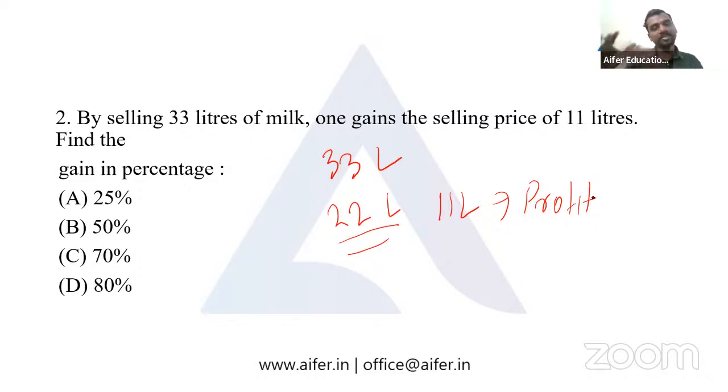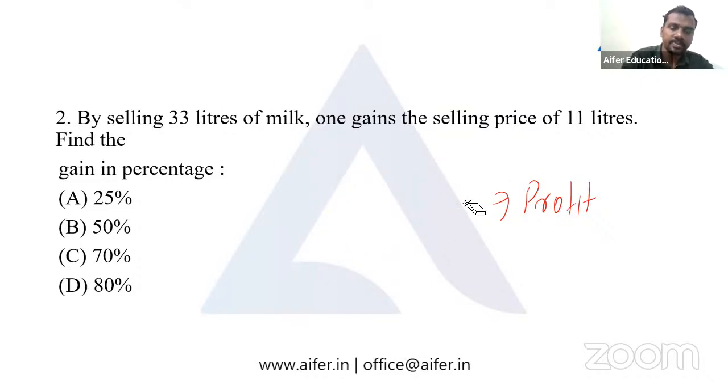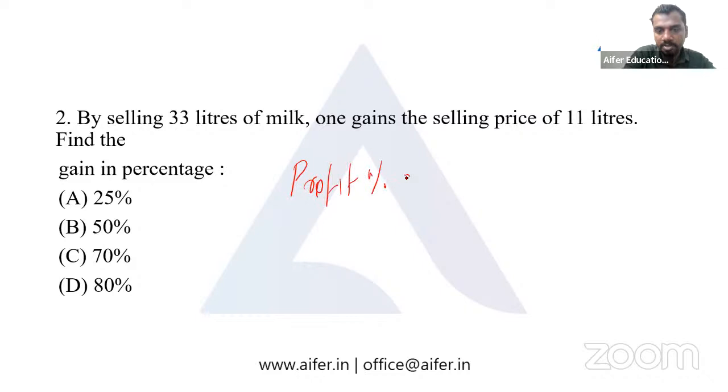So while selling these 33 liters, the selling price of 22 liters compensates for the whole cost price, and 11 liters is a profit. So how can we find the profit percentage? It's easy. Profit percentage is equal to 11, that's the profit we have, by 22, 11 by 22 into 100.